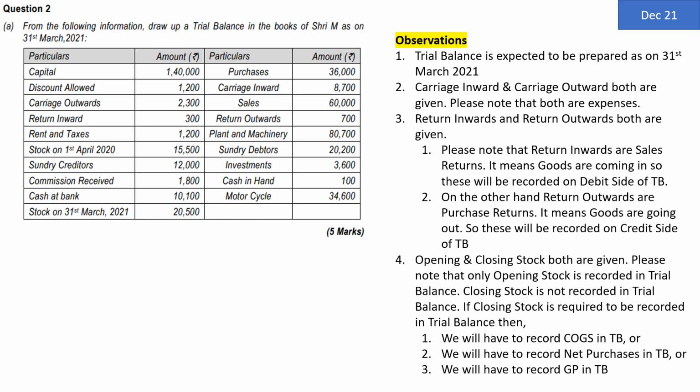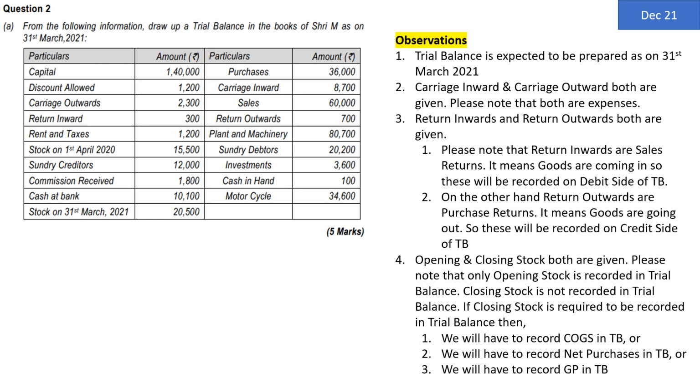The three different alternatives which I have mentioned in point number 4 of the observations are to be applied when the problem is specifically telling you that please consider only cost of goods sold in trial balance, or show net purchases in trial balance, or directly consider GP in trial balance. Then you can consider those adjustments or those type of treatments. Otherwise, it is always better to consider closing stock not as a part of trial balance. Opening stock will come, purchases will come separately, sales will come separately, closing stock will be omitted from trial balance and it will be considered in adjustments.